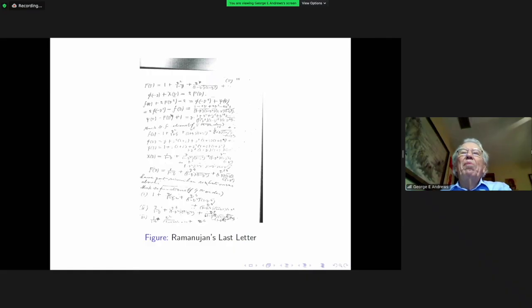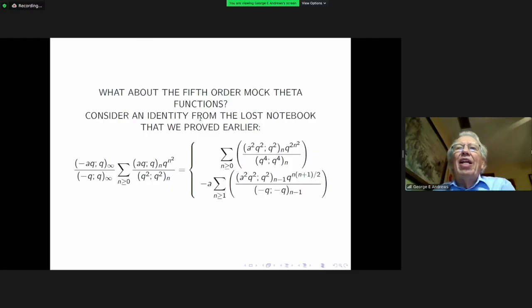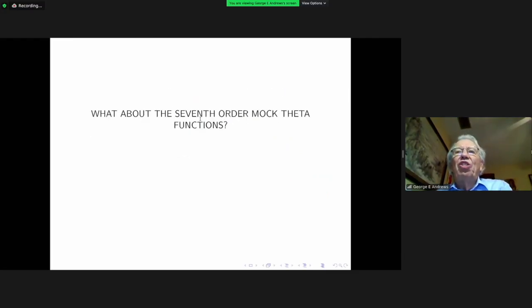But it's always seemed to me to have been an important question of where these came from, and hopefully this points to the fact that Ramanujan may well have been onto something in looking at these functions in terms of these Eulerian or basic series, and there is really lots more to be done in fully understanding that aspect of Mock theta functions.